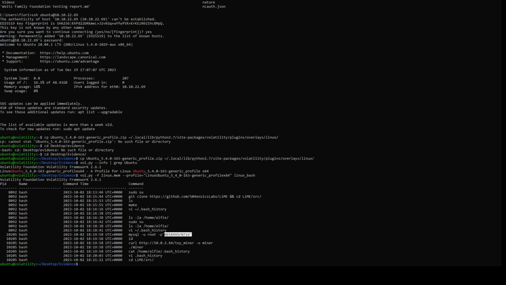For example, we know that the miner program was executed, so let's see what that process looks like. To examine the running processes on the system, we can use the linux_pslist plugin. Okay, so literally all I do is just change the last bit of that command, so we don't need to paste this. I'm just going to scroll up here.